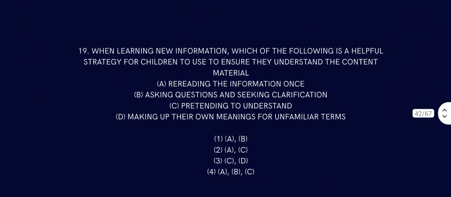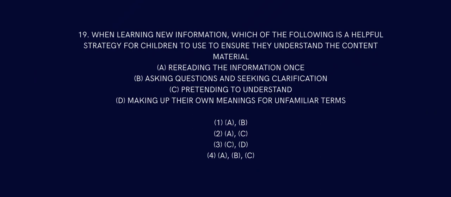Question number 19. When learning new information, which of the following is a helpful strategy for children to use to ensure they understand the content material? Rereading the information once, asking questions and seeking clarification, pretending to understand. Now that is wrong. You never pretend to understand. If you don't understand, you say so, and then you clear that misconception. Making up their own meaning of unfamiliar terms. That is also wrong. So the answer is 1, A and B.